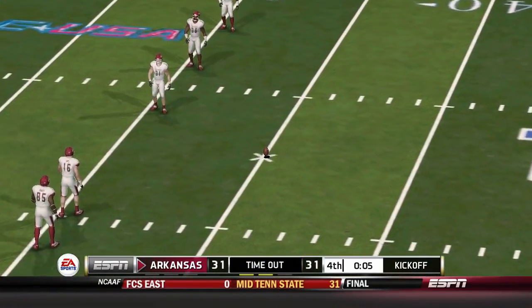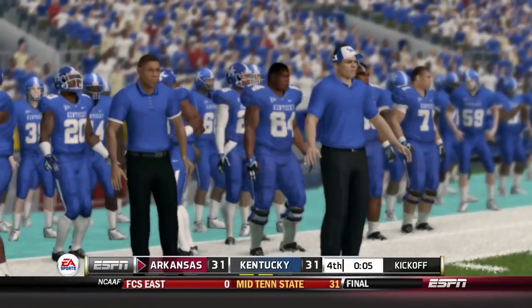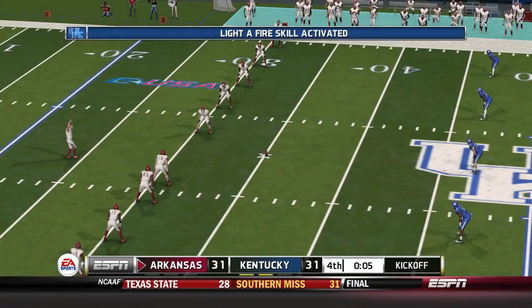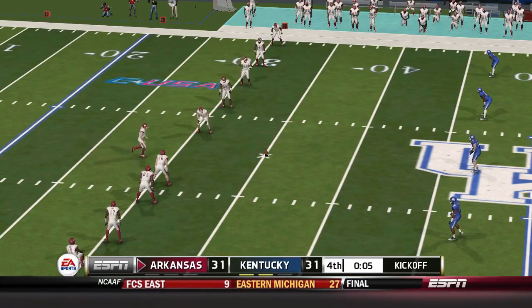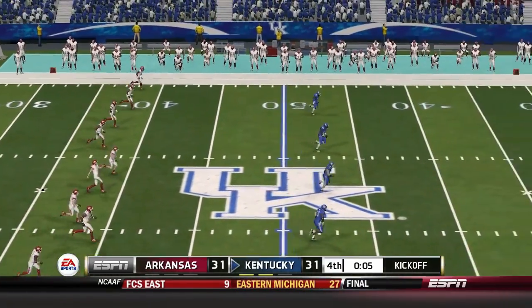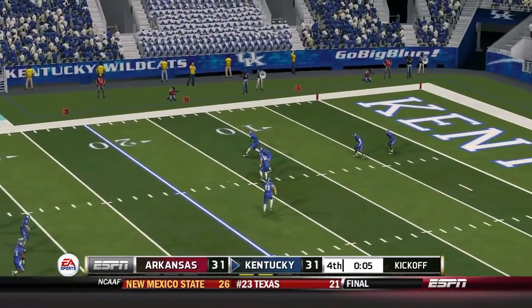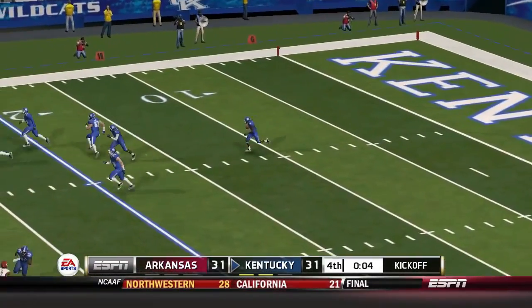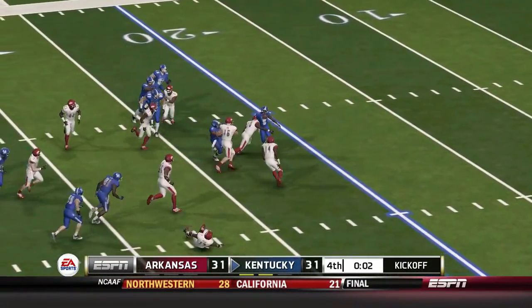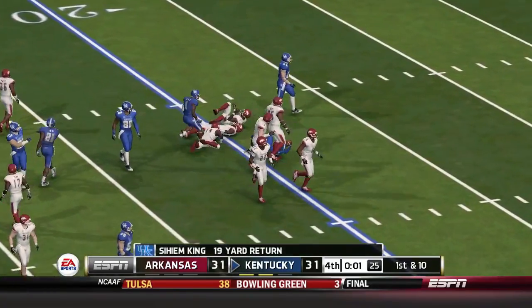Kentucky's going to use their first time out of the half here. The kicker looks like he's ready to kick this one off. He'll return it from the 3. Makes it to the 22-yard line.